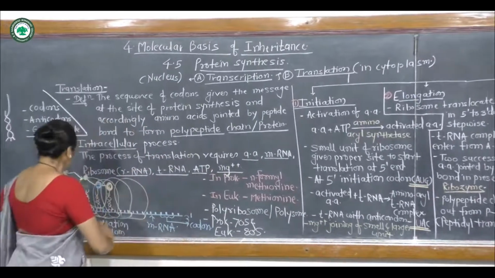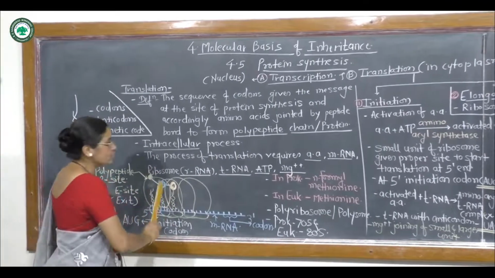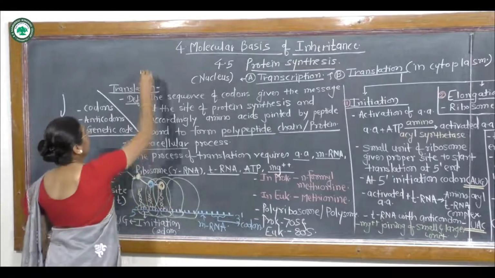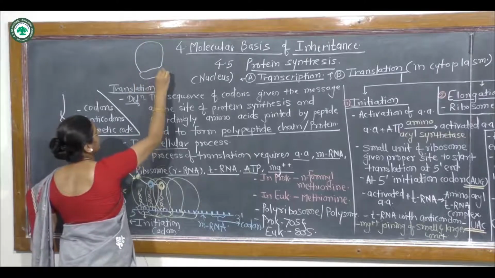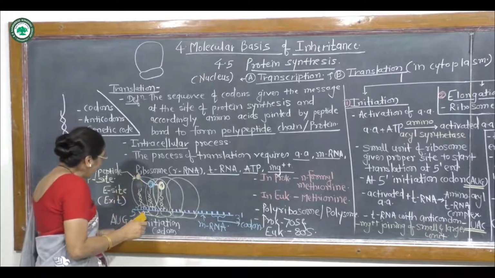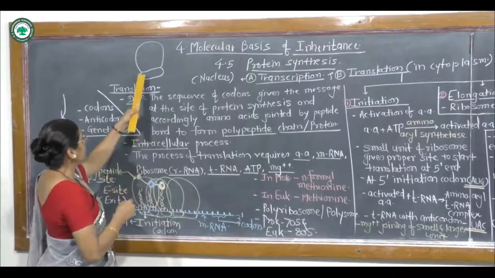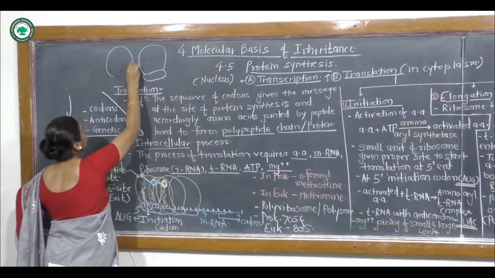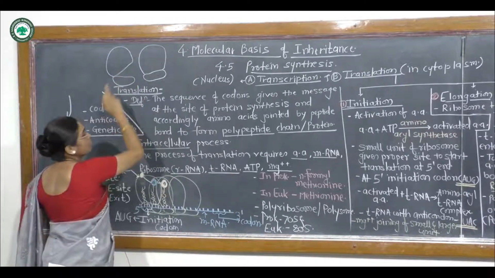So the process starts at the 5' end where the initiation codon is present, that is AUG. And at initiation, that means at the 5' end, the ribosome always shows the larger unit and the smaller unit. The linkage of ribosome with the mRNA is at the 5' end. So initially here, the smaller and larger units slightly dissociate.